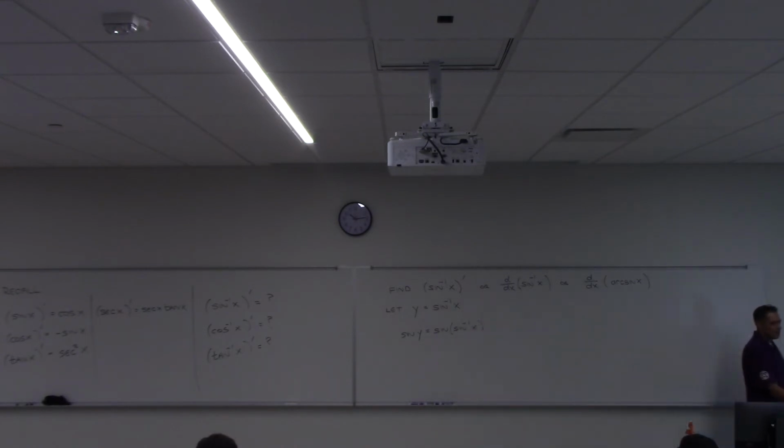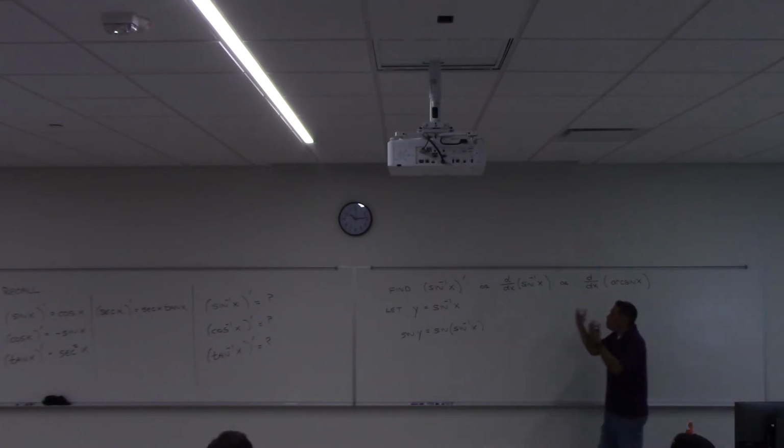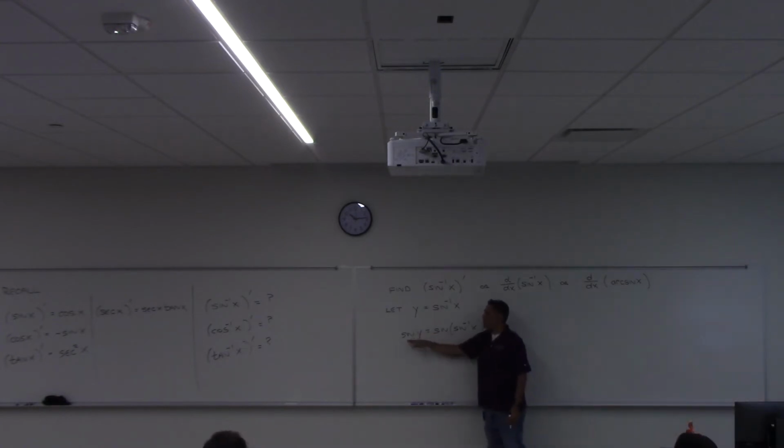So if you need to go back and review this, it's all here. What are one-to-one functions? How about the sine function? If we have an inverse sine, we have to restrict the domain between negative pi over 2 and pi over 2. So I'm not going through all this, but I'm just mentioning that it's perfectly legal for me to take sine on both sides here, because I've already assumed that the sine inverse function exists, so the domain restriction is implied that I'm allowed to do this.